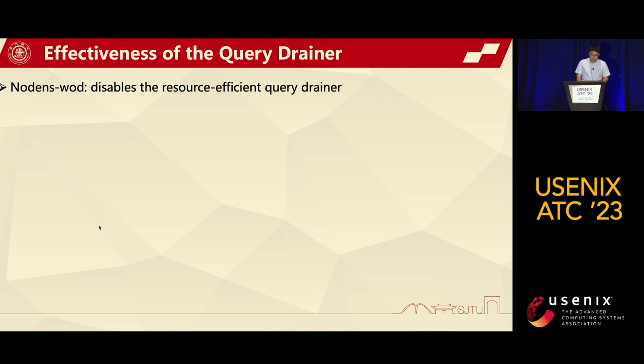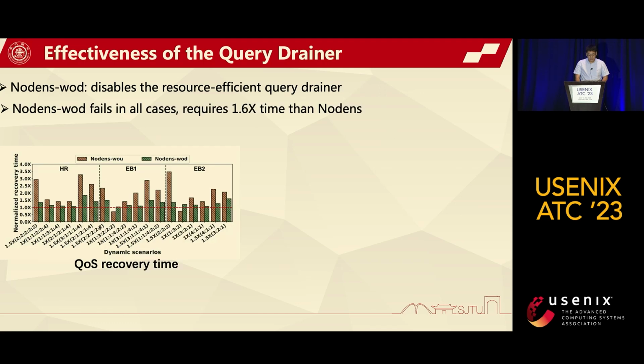We further compare Nodens with Nodens-WOD to explore the effectiveness of Nodens' query joiner. Nodens-WOD is a variant of Nodens that disables the query joiner. As the green bar shown in this figure, Nodens-WOD fails to recover the queues within the recovery target in all cases and requires 1.6 times the time compared to Nodens. This is because the current queries cannot be joined up quickly without the query joiner.